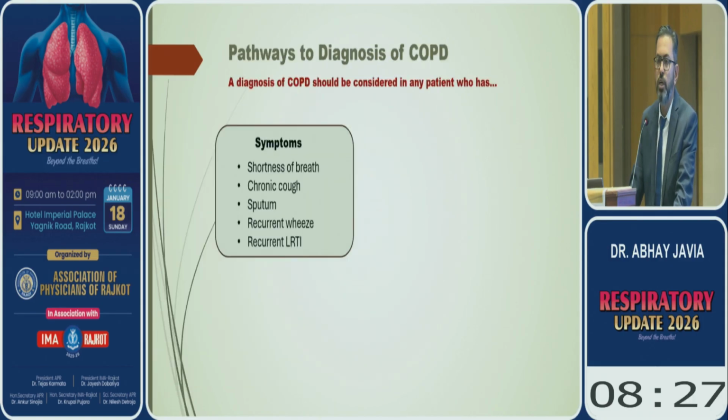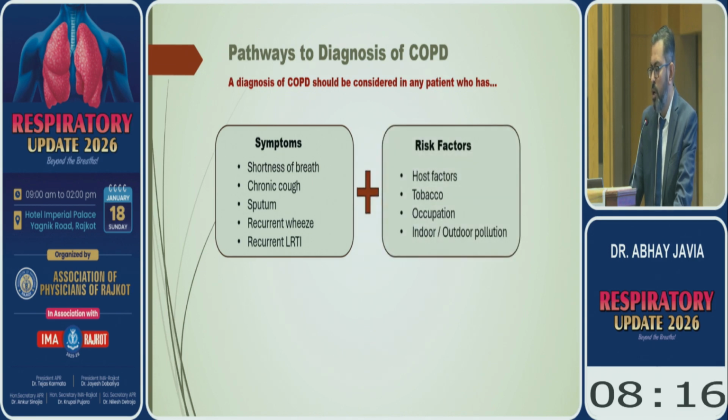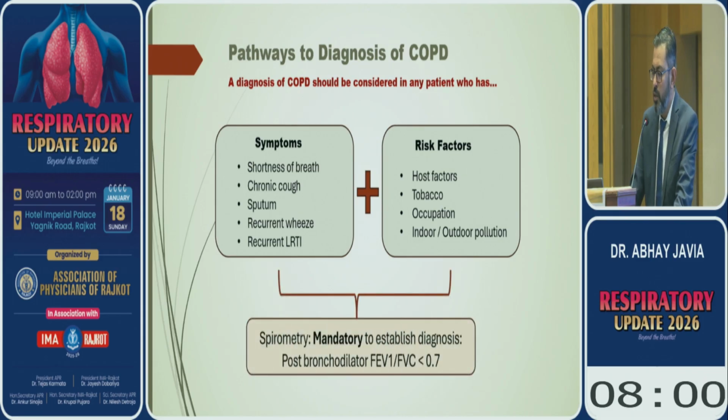Coming to the diagnosis of COPD, all patients who have respiratory symptoms like shortness of breath, chronic cough, sputum, wheezing, plus risk factors like environmental tobacco smoke, active smoking, occupational exposure to dust, and indoor and outdoor air pollution, should undergo spirometry. Spirometry is mandatory in all patients, and it should show a post-bronchodilator FEV1 by FVC ratio less than 0.7. This is the diagnostic criterion for COPD.